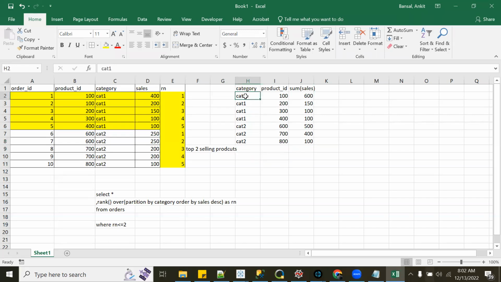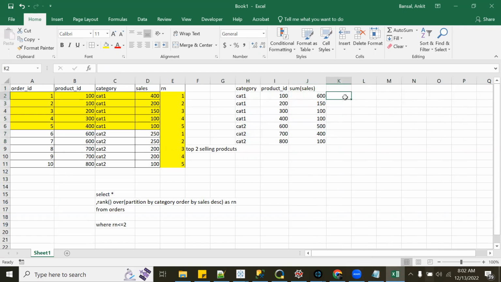Right? If I do this and now apply whatever we have done on this, what will happen? This guy will rank 1, right? Are you guys with me so far? Yes. Okay. So this guy will get rank 1, this will get 2, this will get 3. Or let's say row number only I am doing. Again, this guy will get 1, 2, 3.